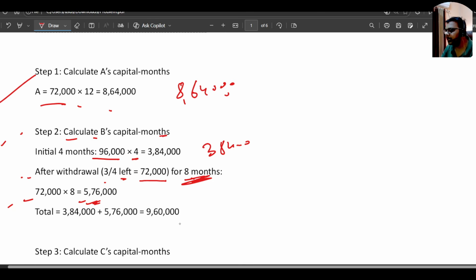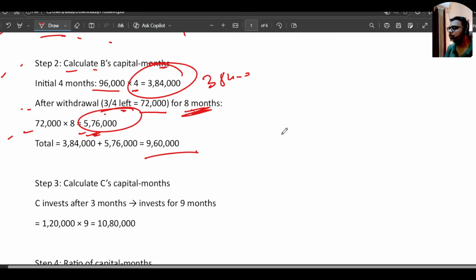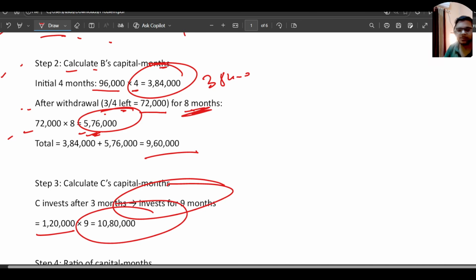So he totally invests 9 lakh 60,000, right? For 4 months this one, and for the remaining 8 months this one. Then C for 9 months will be investing 1 lakh and 20,000 rupees. That means 10 lakh 80,000 he's investing.